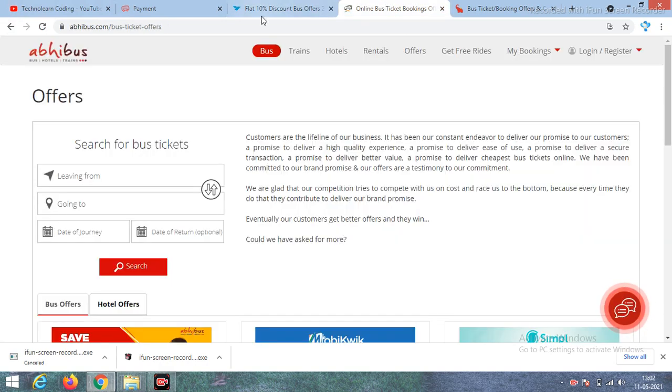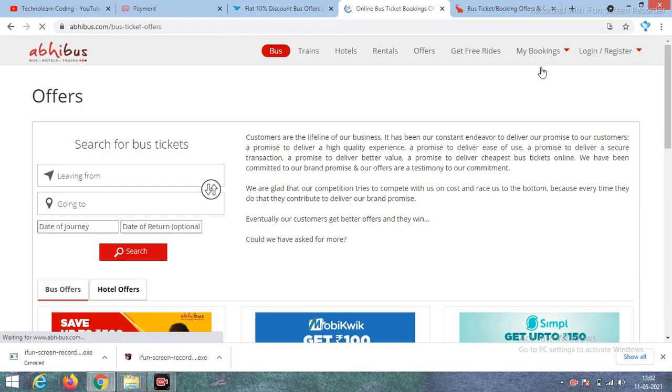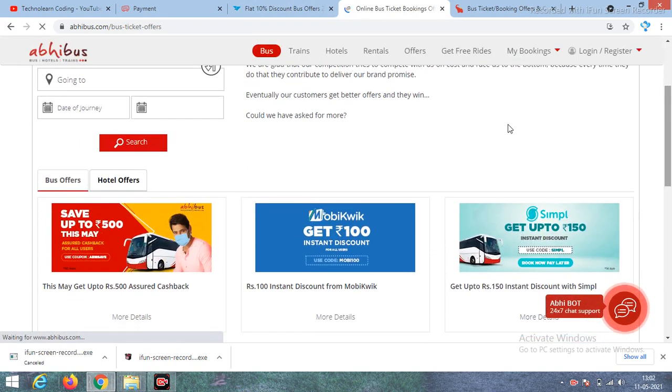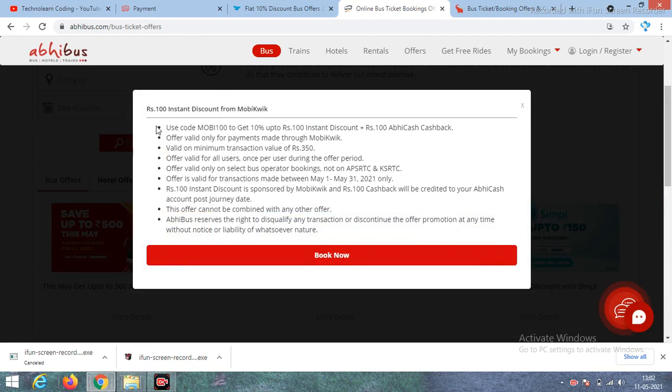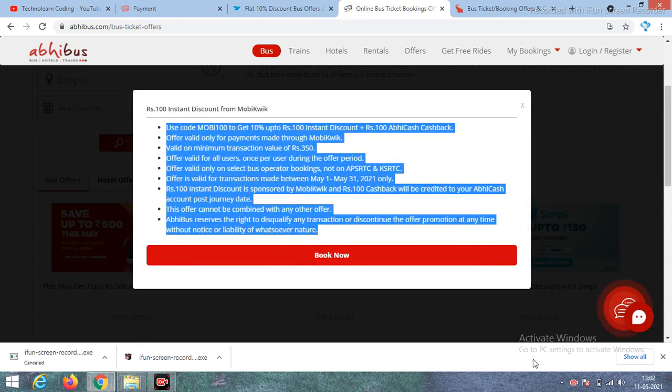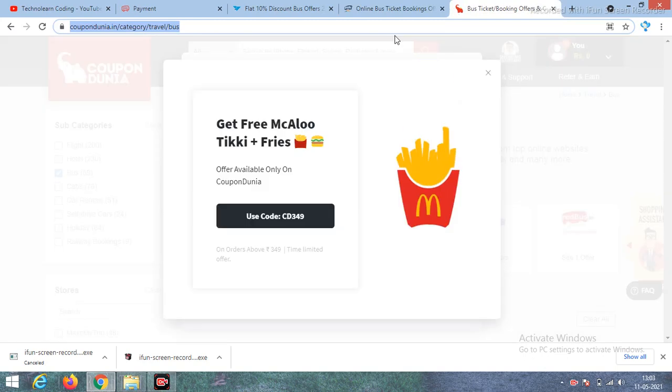Next one is abibus.com. Here also you click bus, and if you want to know the discount coupon details directly, you can click offers. If you scroll down the website, you will get the same booking discount code details here. If you want to know more, just click that, and you can read these points and get the discounts. And there are multiple websites for finding discount codes for bus ticket booking.